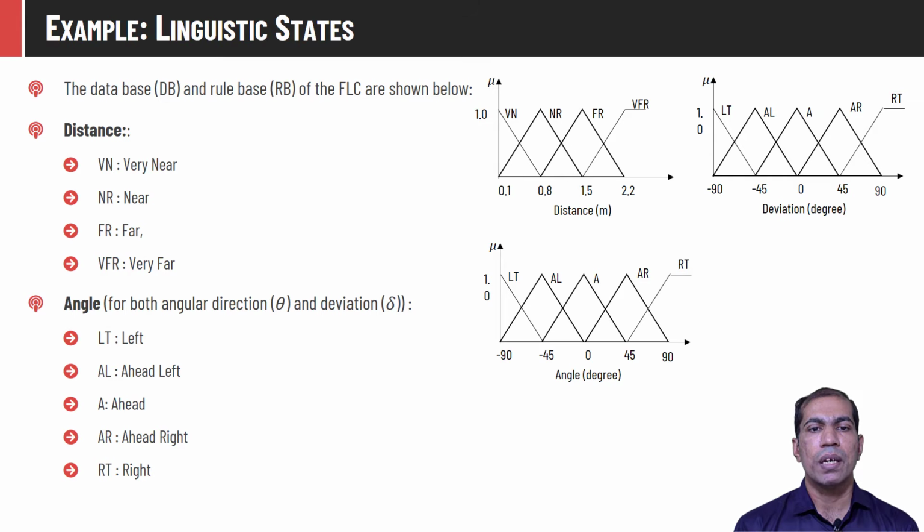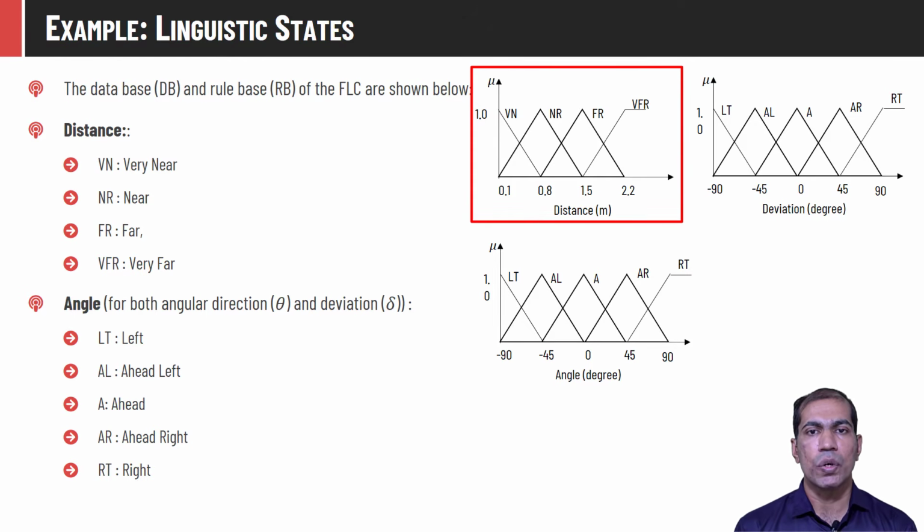The first step is to form the database from this. The distance varies from 0.1 to 2.2 meters. We will create 4 fuzzy sets out of this: very near, near, far, and very far. And the membership functions are shown here.